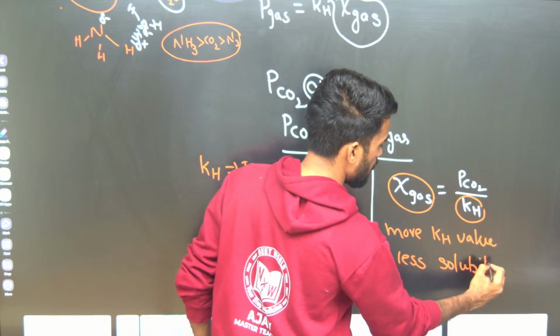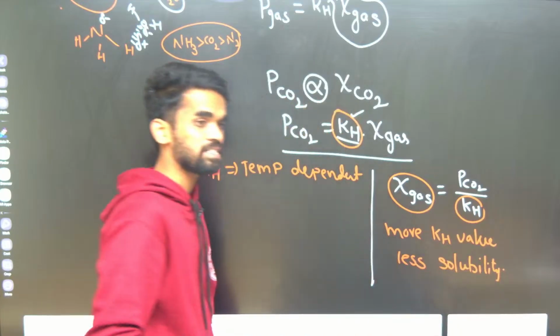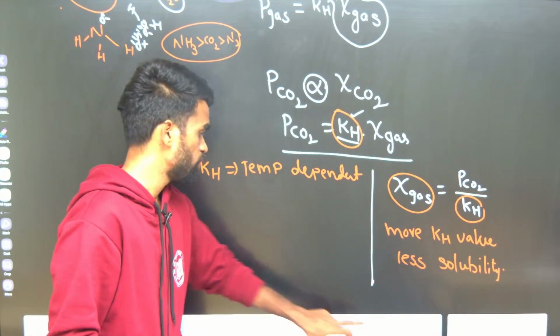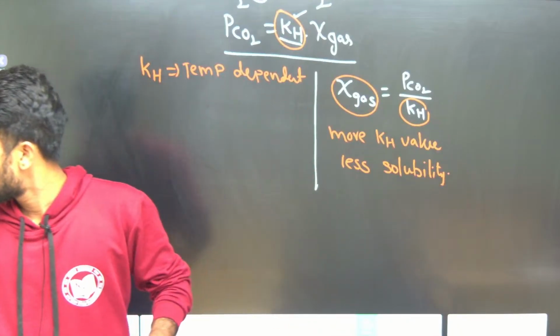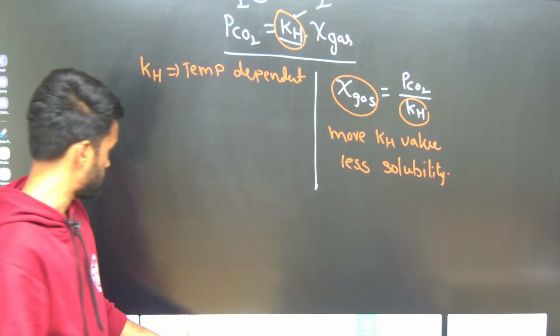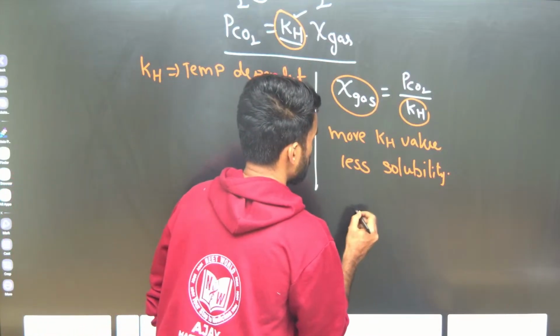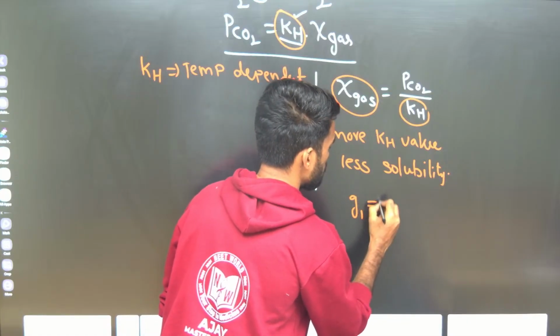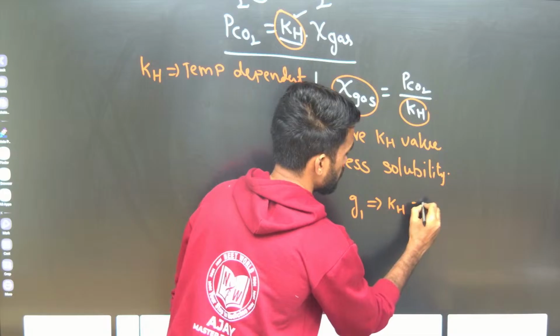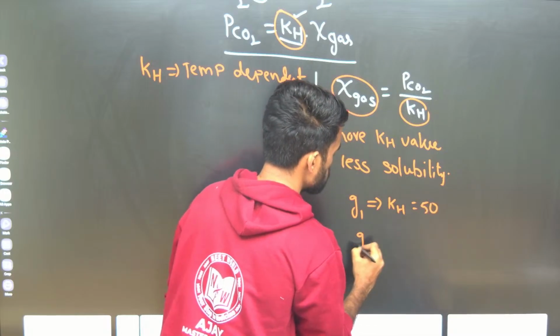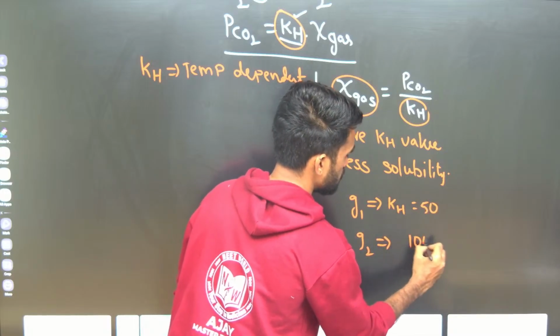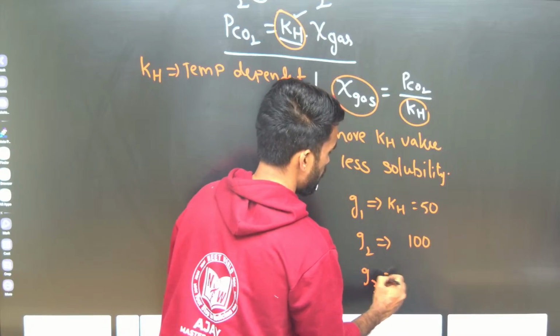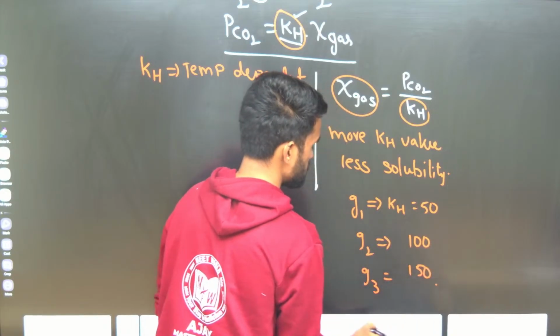For a particular gas, if the KH value is more, its solubility will be less. It will be clearer with an example. Look at this example. Gas 1 has KH as 50, gas 2 has 100, and gas 3 has 150. Tell me, what is the solubility order?